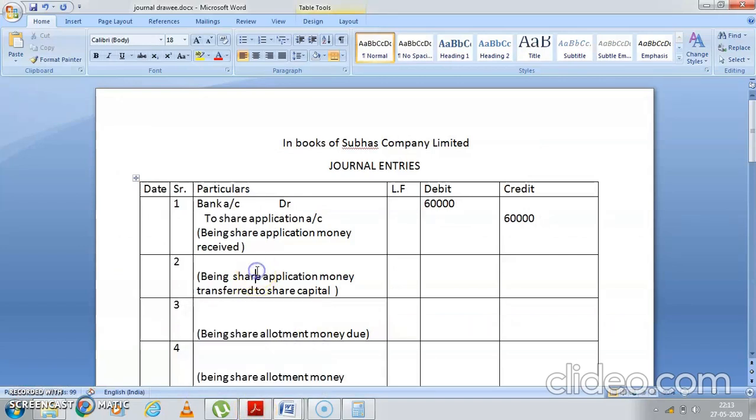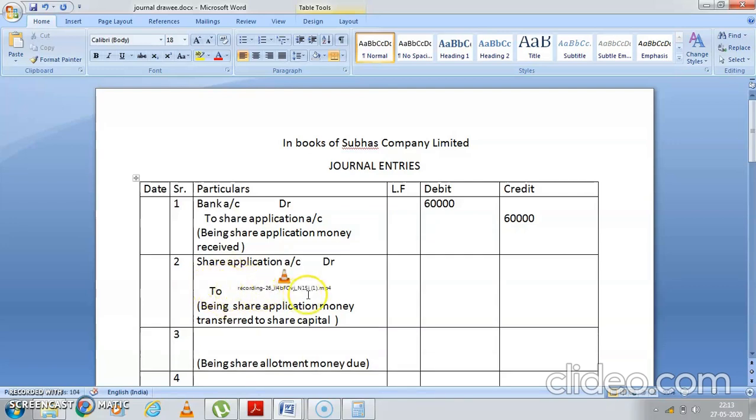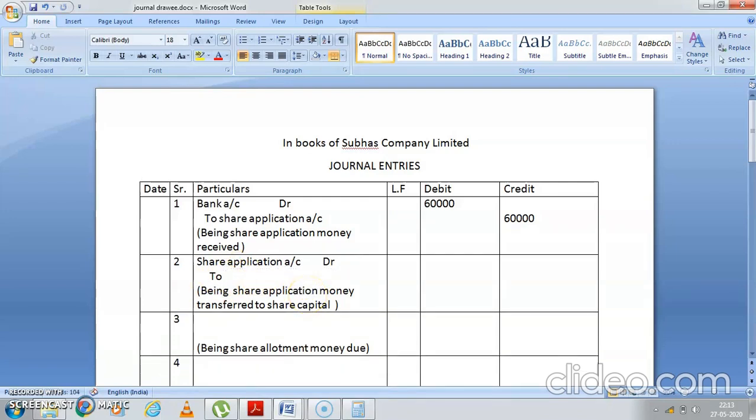So you're going to write here, the second entry, transferring: share application account debit to equity share capital account. Am I correct?